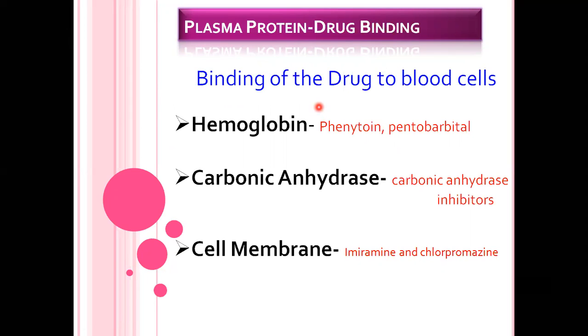Here it is mainly divided into 3 parts: hemoglobin, carbonic anhydrase, and cell membrane. Phenytoin-type drugs and phenobarbitals mainly bind to the hemoglobin. They are directly attached to the hemoglobins. Carbonic anhydrase inhibitor type drugs directly attach to the carbonic anhydrase present in the plasma. And third one is imipramine, a basic drug that directly attaches to the cell membrane of blood cells.